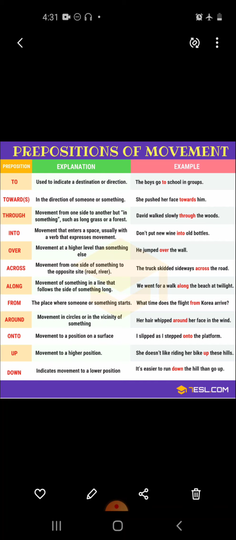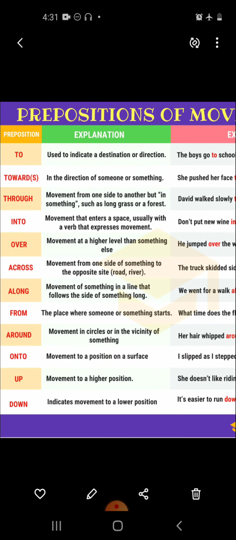Now let's talk about the prepositions of movement. As you can see in this picture, there are so many: to, towards, through, into, over, across, along, from, around, onto, up, down. All these are the prepositions of movement. To is used to indicate a destination or direction, whereas towards is used in the direction of someone or something.